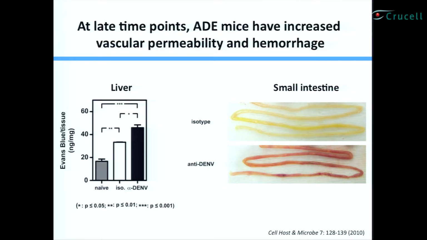So we looked at the levels of Evans blue in tissue. We're just showing you one tissue here, the liver. And again, the ADE mice have higher levels of Evans blue in the tissue, meaning vascular leakage, as compared to the controls. And again, remember I told you about intestinal hemorrhage being a hallmark of severe dengue disease. And sure enough, this is our non-ADE mice. We don't see intestinal hemorrhage, and now we see intestinal hemorrhage in our ADE mice.